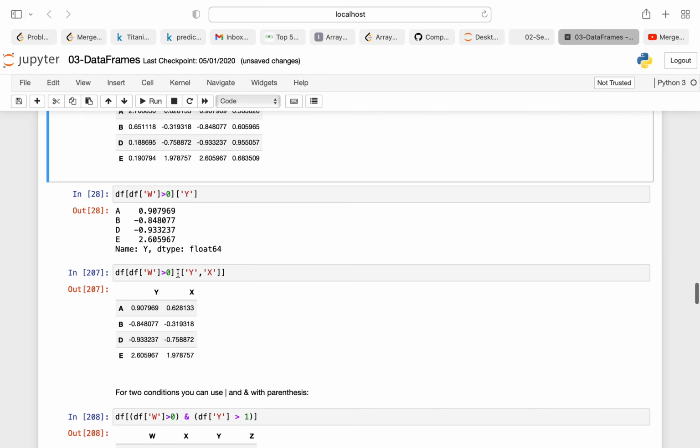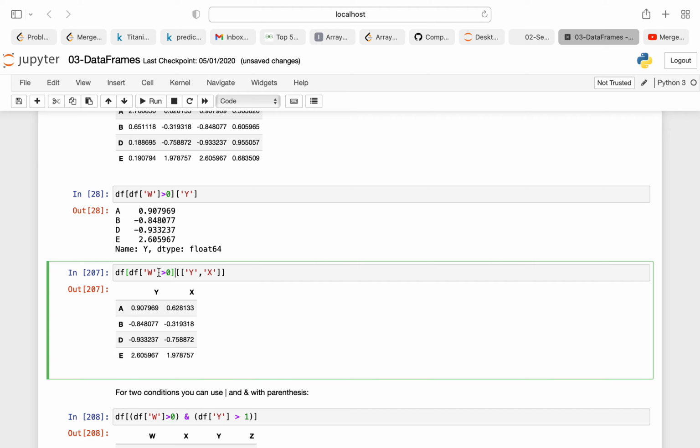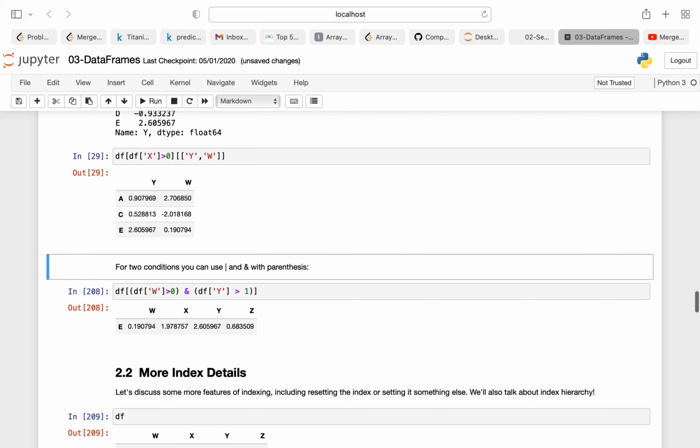So suppose I write df of x greater than 0, and then I want to print out my y and w. It will check the condition, in which locations df of x is greater than 0, and only in those locations it will print the values of the y and w series. So as you can see, I got here.